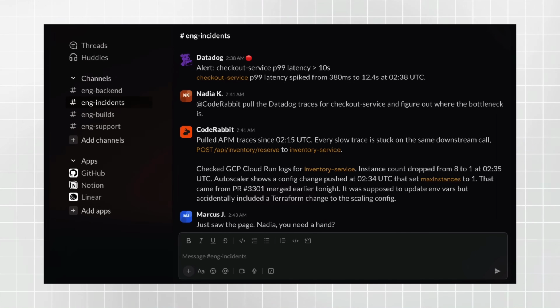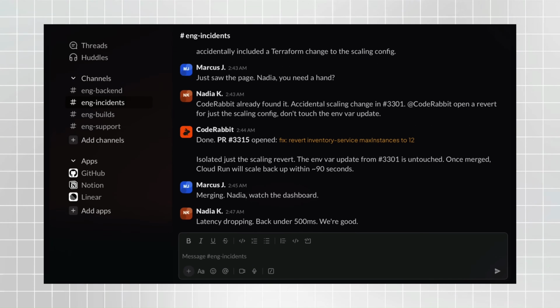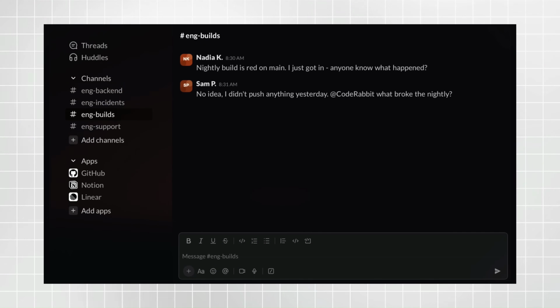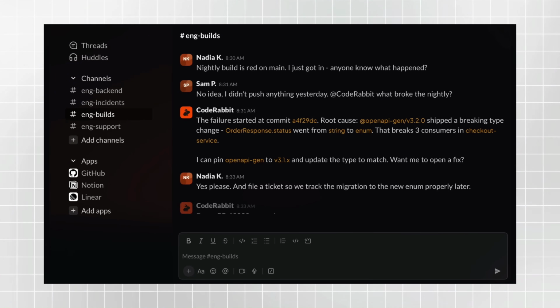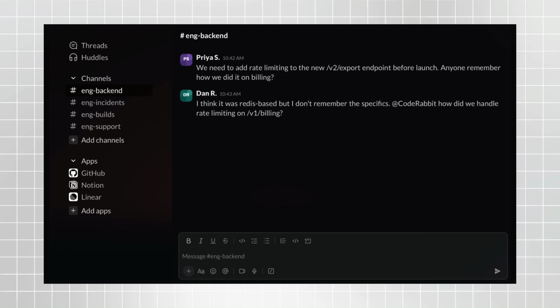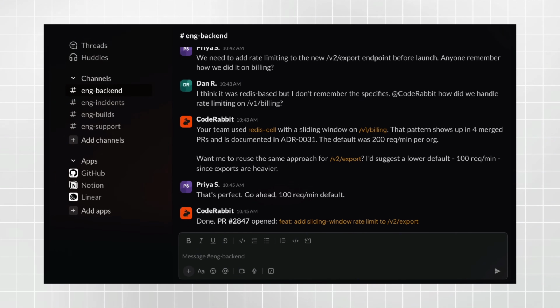This is CodeRabbit Agent. You probably know CodeRabbit from their AI code review product. CodeRabbit is trusted across over 100,000 OSS projects like Bun, Next.js, and is installed on 3 million repositories, which has resulted in 15 million PR reviews so far. They're not new players. Their agent is something different.